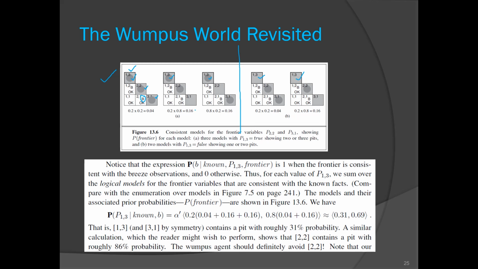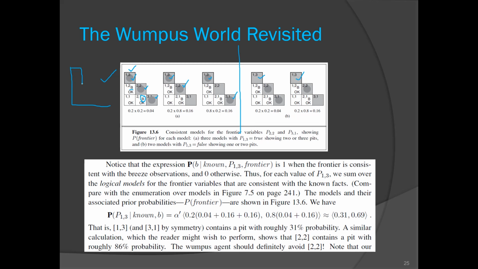Now there are 3 possible cases. How? As there is a breeze at 1,2 and 2,1, we can have a pit at all these 3 locations, or it can be here, or it can be here. Can we have this scenario?